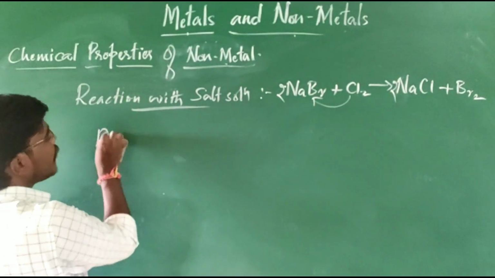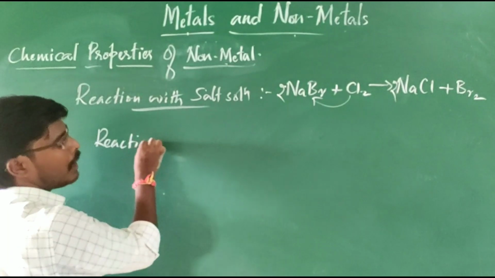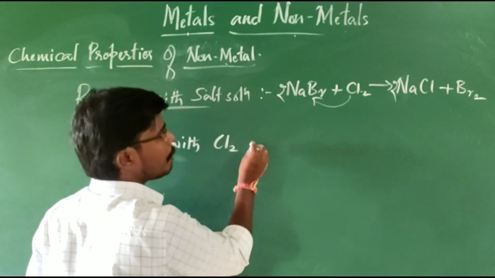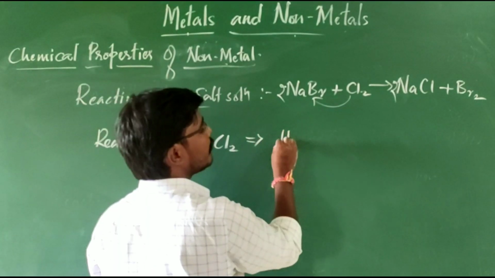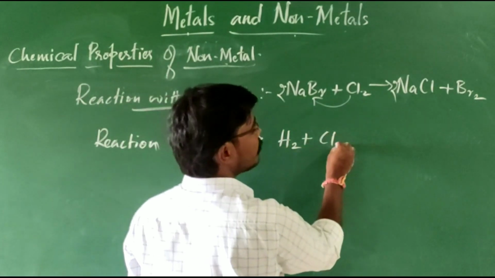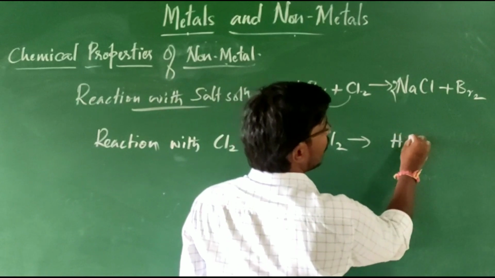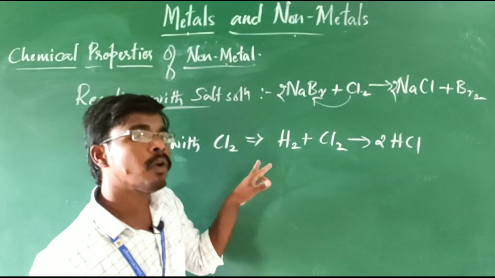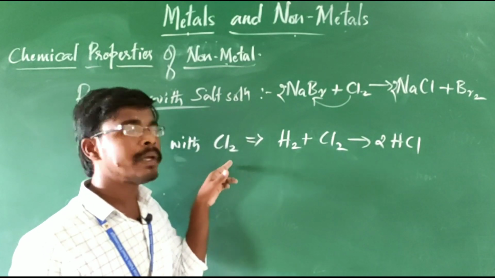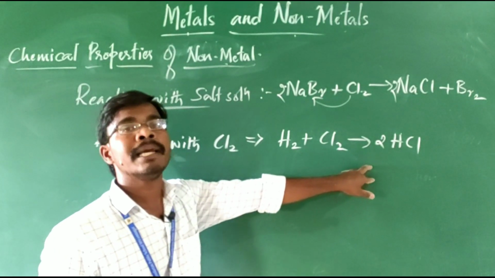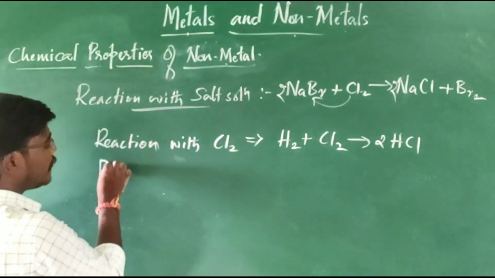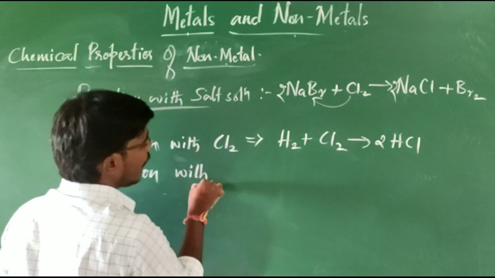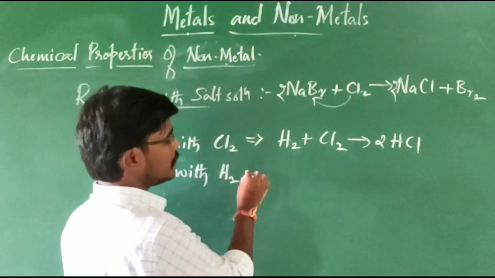Then again, another equation, the reaction with chlorine gas, what happens? For example, if hydrogen gas is combined with chlorine gas, it forms hydrogen chloride, okay. So chlorides are formed: non-metals react with chlorine to form non-metallic chlorides. Then the next reaction, the reaction of non-metal with hydrogen gas, what happens?